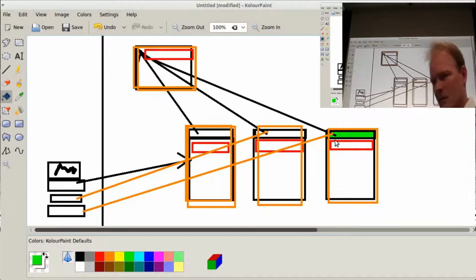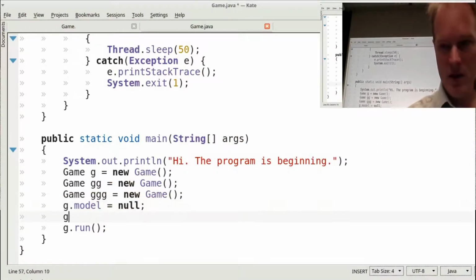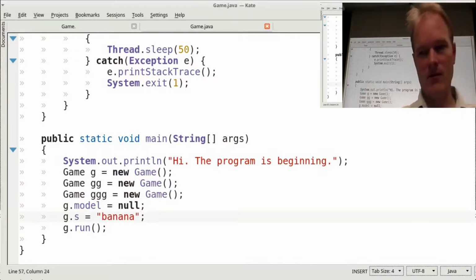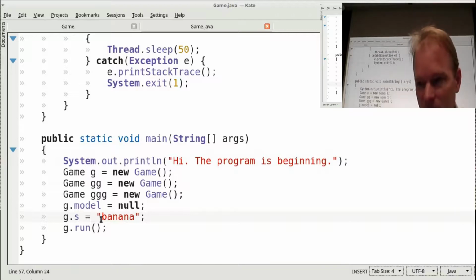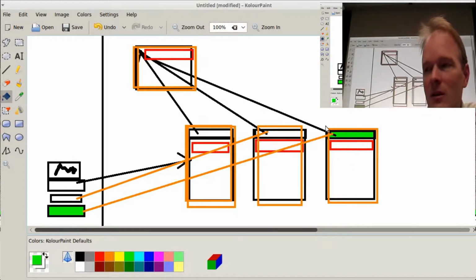The class object is not referenced by any variable directly, at least not any you have access to. Well, you can, and here's how. Suppose then I say g.s equals banana, because I don't know what I want to change it to. If I say g.s is equal to banana, what's actually happening is it starts here with g, and it follows it to the object because g is a reference type. And then when I say s, it says, hey, there's no member variable named s here. And so the compiler knows you actually meant to go to the class object because there's an s right there. And it's going to change that one.